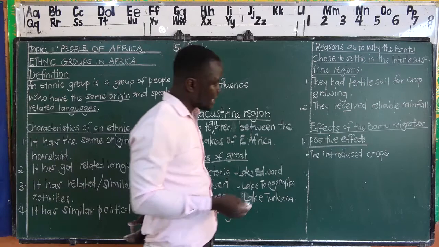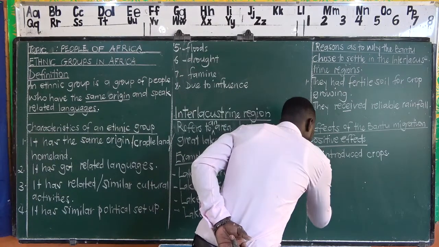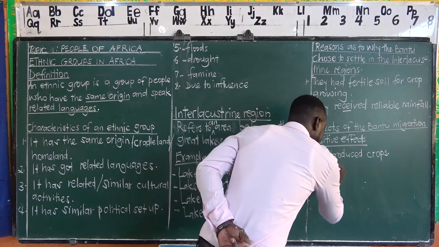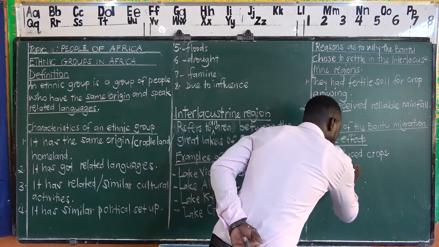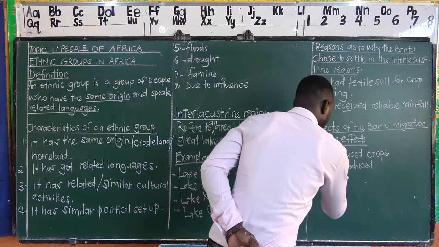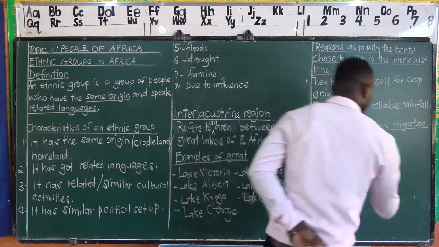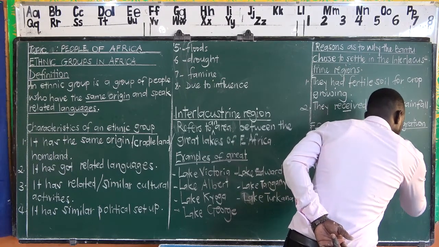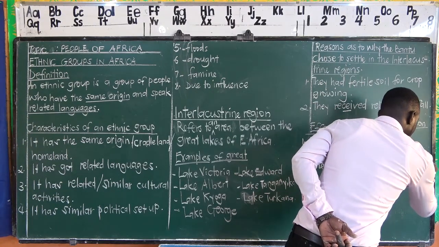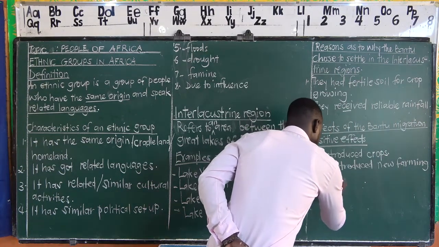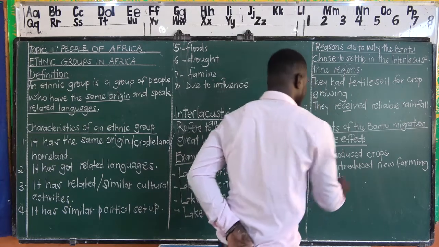And then the other one, we shall say, sorry, it's supposed to be they, they introduced new farming methods into East Africa or Uganda.